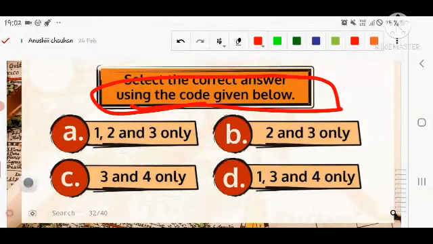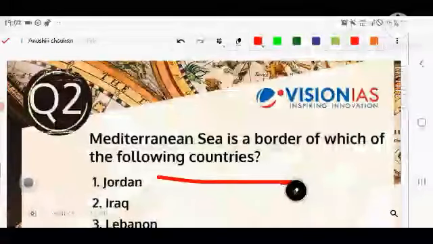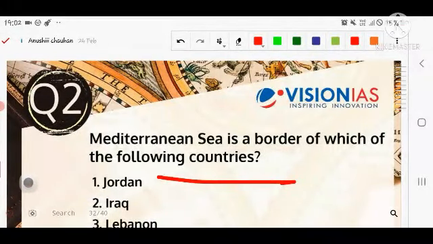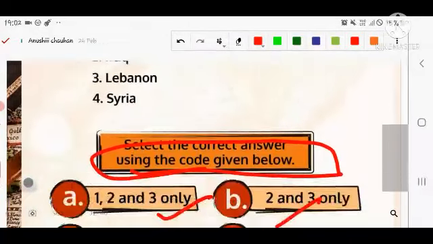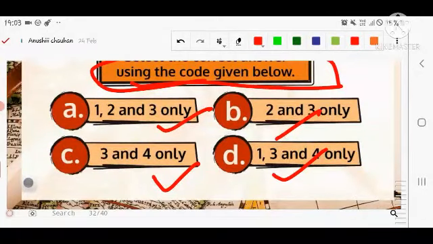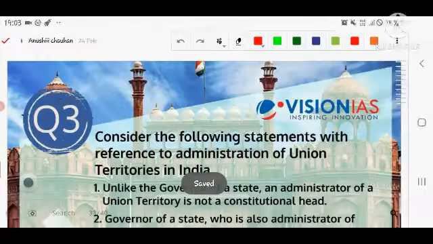And the options in front of you are: first, second, third, third and fourth, second and third, first, third and fourth. I again repeat the question so that you can see it once more. The Mediterranean Sea is a border of which of the following countries? The options are Jordan, Iraq, Lebanon, Syria, and you have to choose the correct option from the given options. The options are in front of you. Let's see the next question.